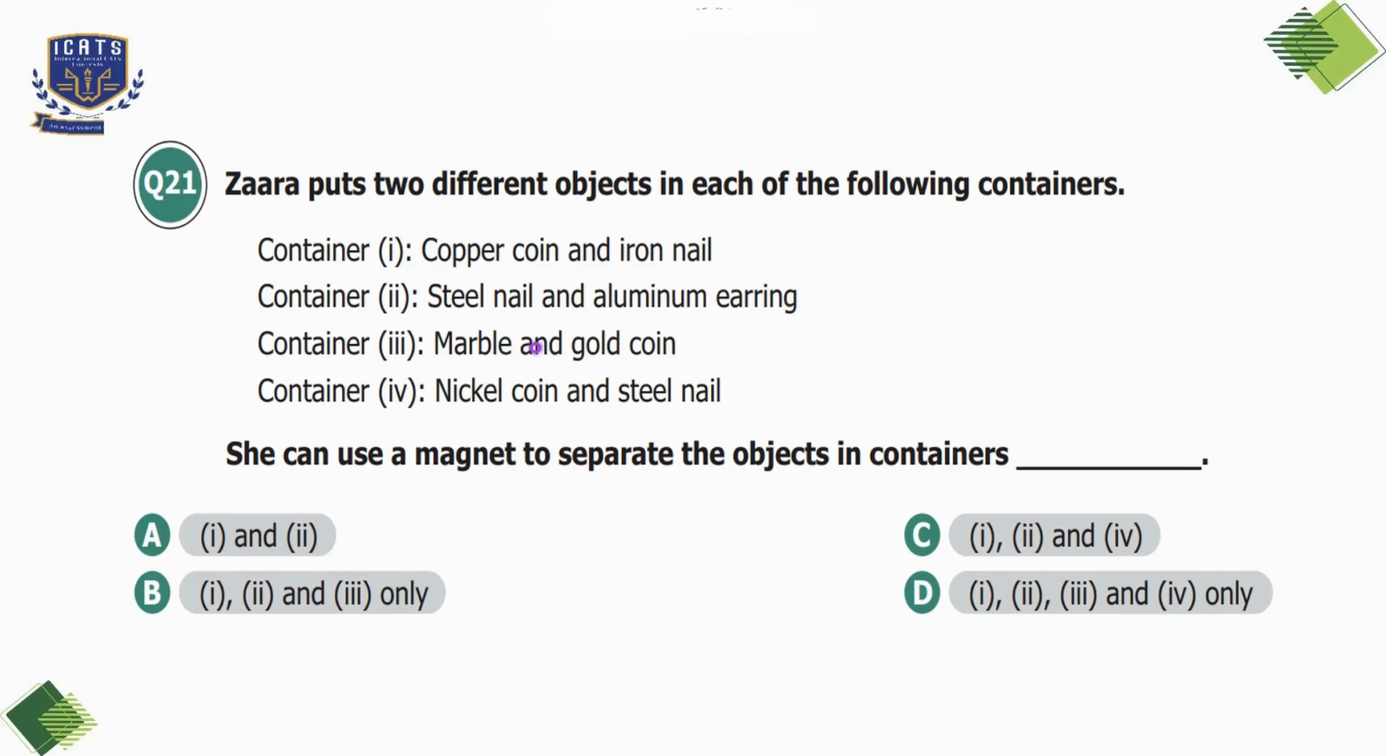In container 3, we have marble, which is a non-magnetic material, and a gold coin, which is again a non-magnetic material. So we cannot use a magnet to separate these two materials. In container 4, we have nickel coin and steel nail. Both are magnetic materials, so both will get attracted toward the magnet. So we can't use a magnet for the purpose of separation of these two materials. So I'll choose option A. We can separate the materials in container 1 and container 2 using the magnets.